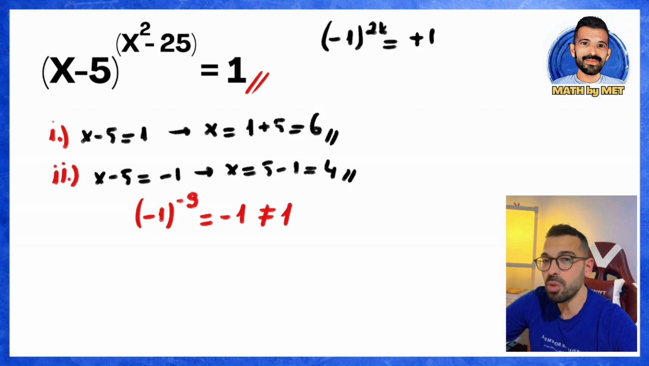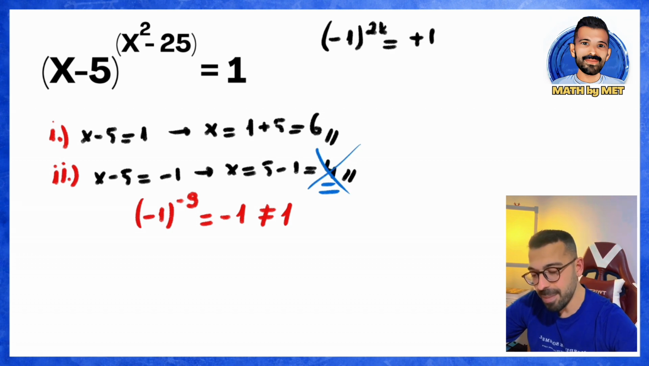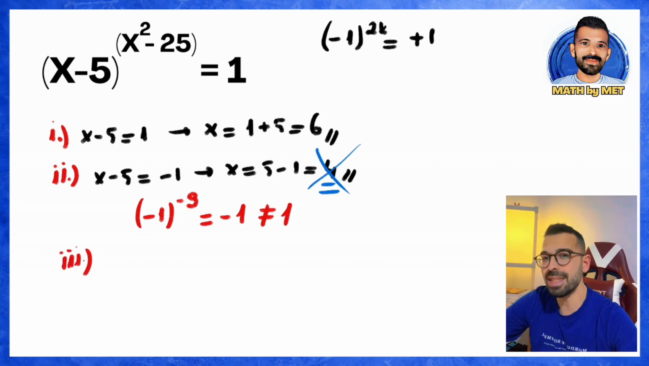But we can't take 4 here, because we see that the exponent above is not even, so I can never accept this x equals 4 here. We need to eliminate this option. The third thing we need to mention here is this.